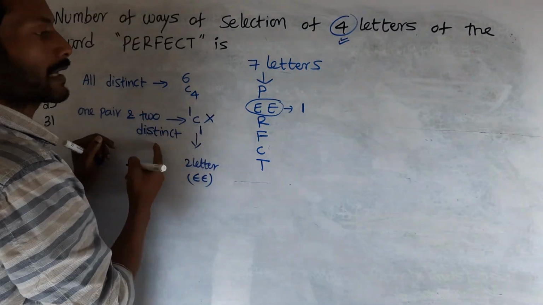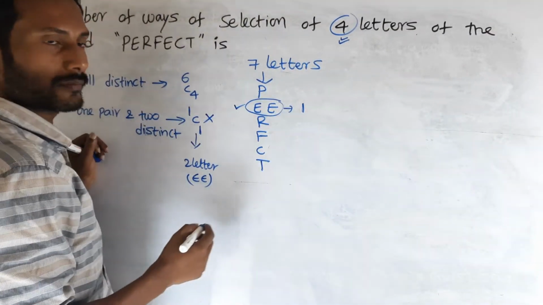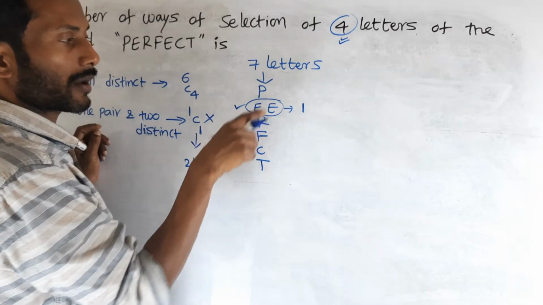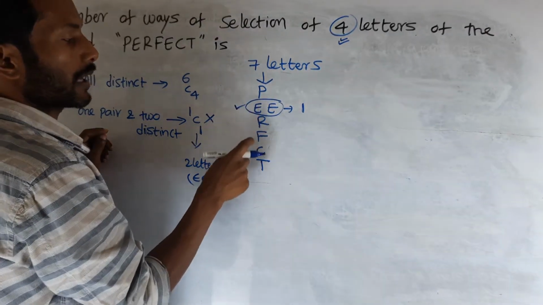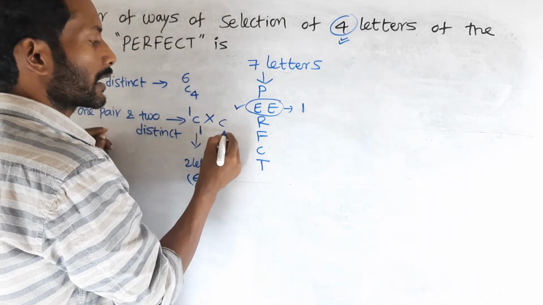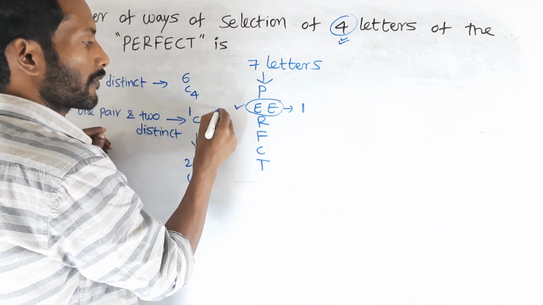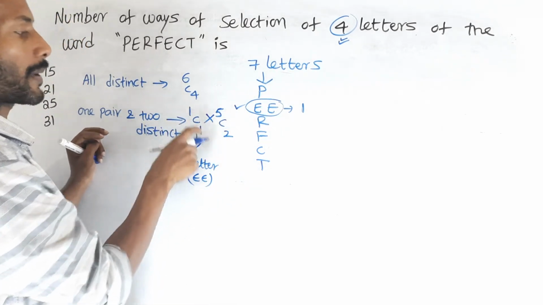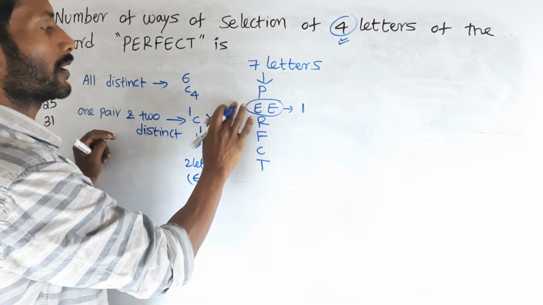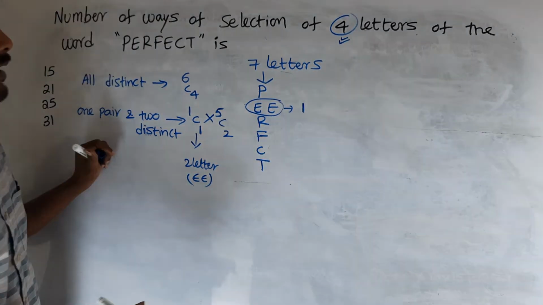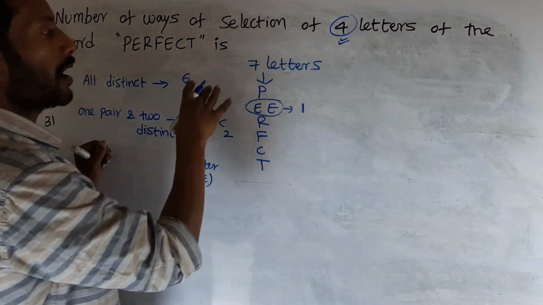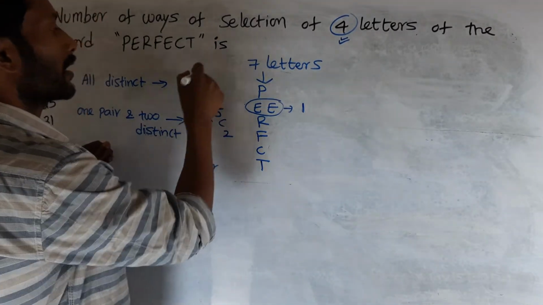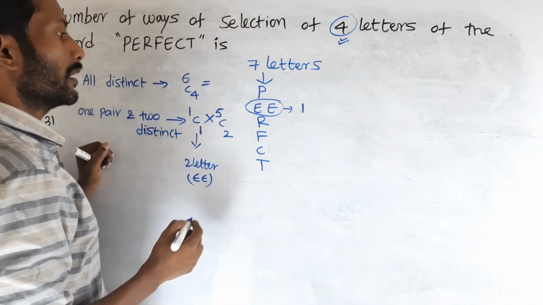And 2 distinct. E is selected, so the other 2 letters are distinct letters: P, R, F, C, T. Remaining all are distinct letters, 1, 2, 3, 4, 5. We have to choose 2 letters out of 5, 5C2. So one pair means double E, and 2 other distinct letters. These are all the possible selections of 4 letters. Result of this one.